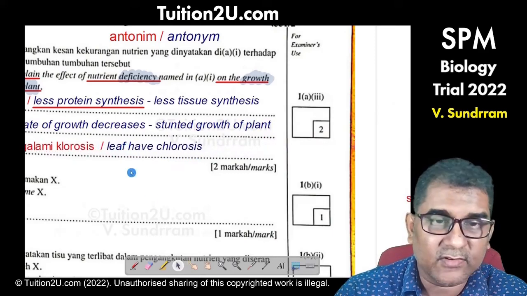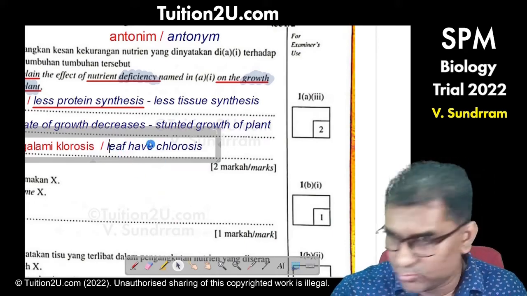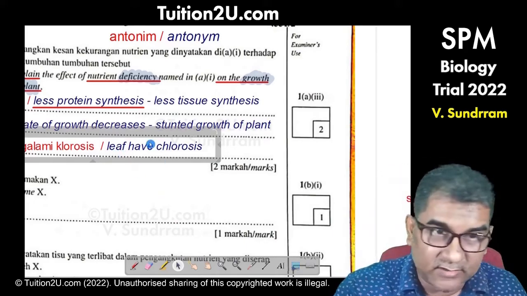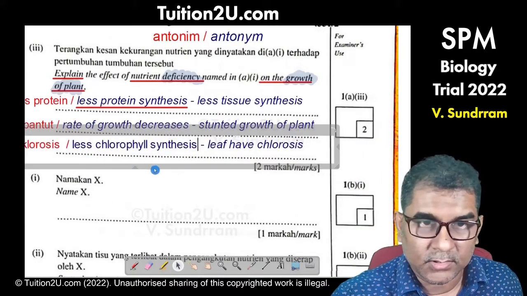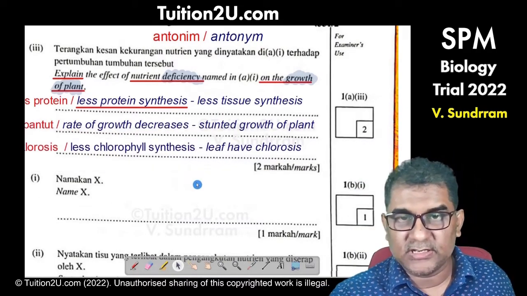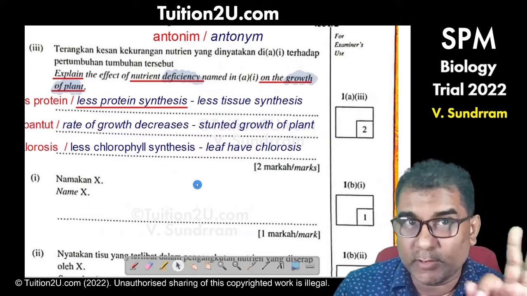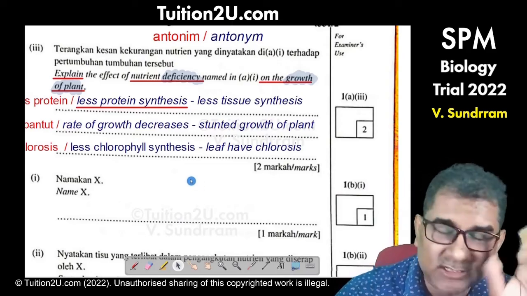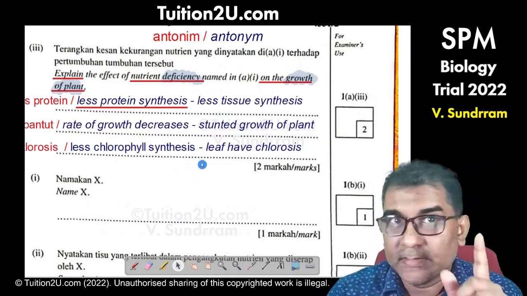So that is why I have another answer here. The leaf has chlorosis. To make this answer better, to make sure I have the cause and effect: less chlorophyll synthesis, the leaf has chlorosis. So this is the answer. You actually only need 2 points. I'm giving you 3 answers, but I just wanted to highlight that sometimes, this is for SPM,